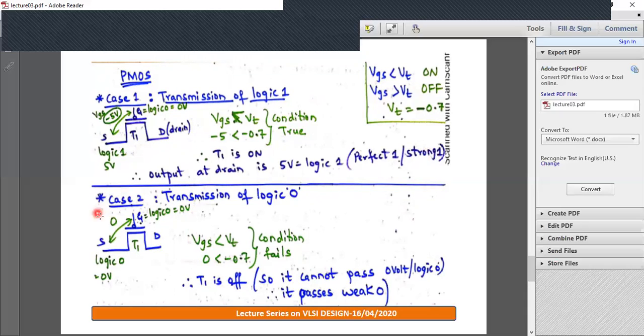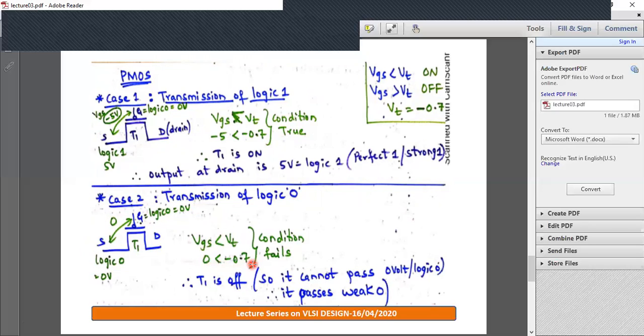So we'll consider the second case for PMOS, that is transmission of logic 0 across the source terminal. The source is at logic 0, equivalent to 0 volt, and as you know, the gate of PMOS has to be tied to logic 0, that is 0 volt. So what is VGS? Gate is at 0, source is at 0, so VGS is 0.